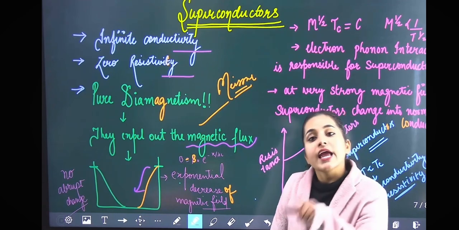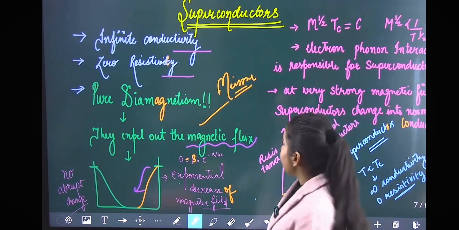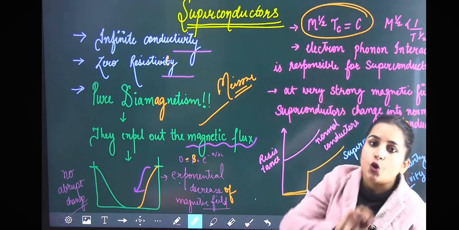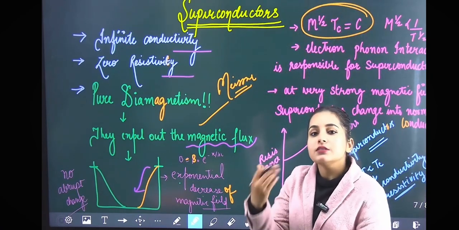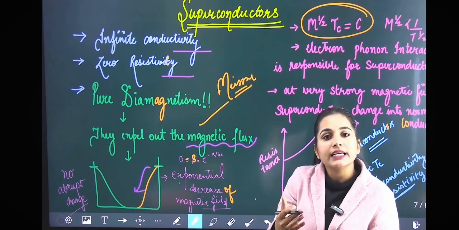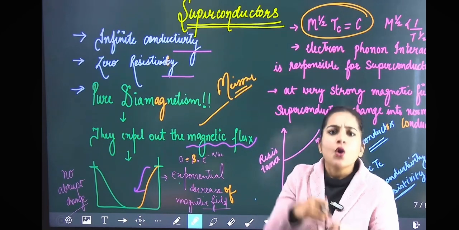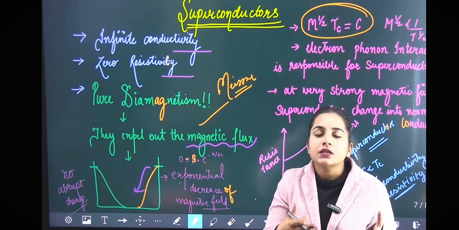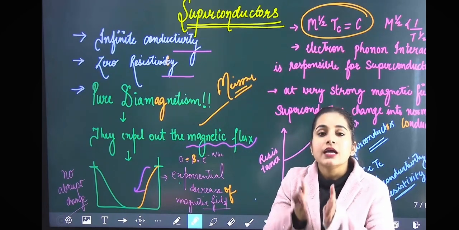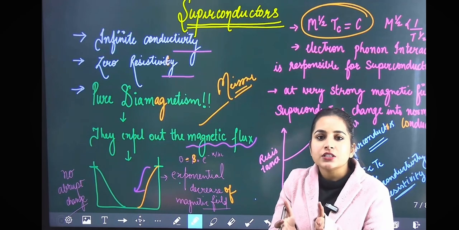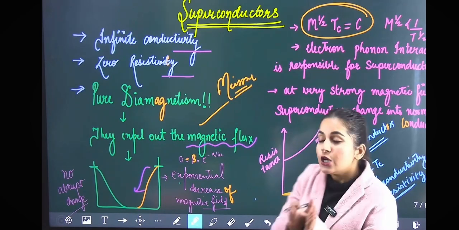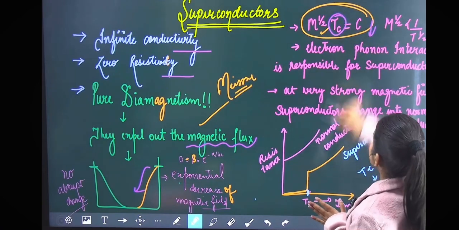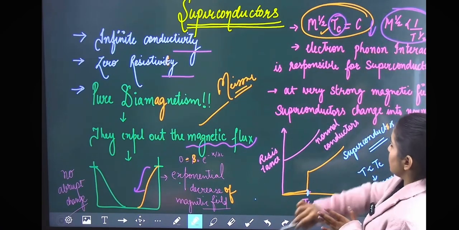There is the exponential decrease in the magnetic field, and the superconductor obeys the isotope effect. It means if we increase the isotopic mass, there will be a decrease in the critical temperature. What is critical temperature? The temperature below which the superconductors are formed, that is, the temperature below which the material changes into its superconducting state. So if mass increases, the critical temperature decreases. That is, an inverse relation is there.